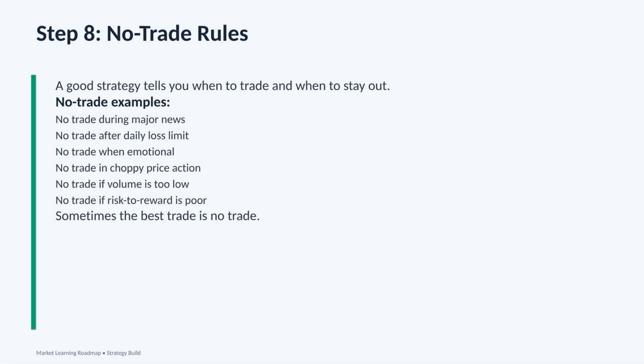Now we are on step 8, no trade rules. A good strategy does not only tell us when to trade, a good strategy also tells us when to stay out. This is very important because many losses come from trading in the wrong conditions. Sometimes the best decision is not to enter at all. Let's look at some common no-trade rules.